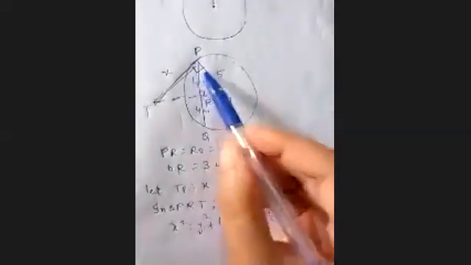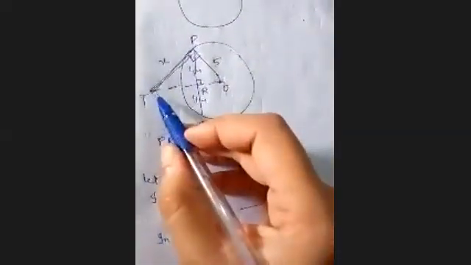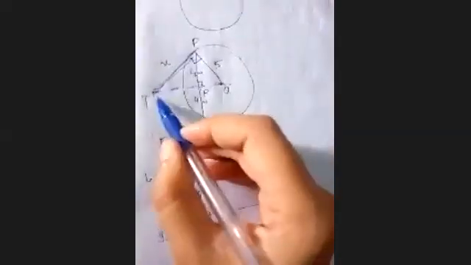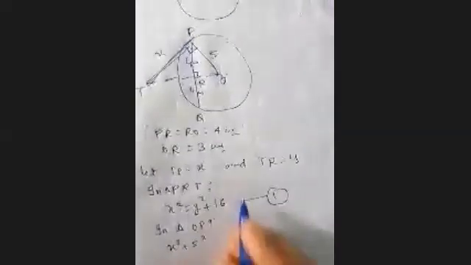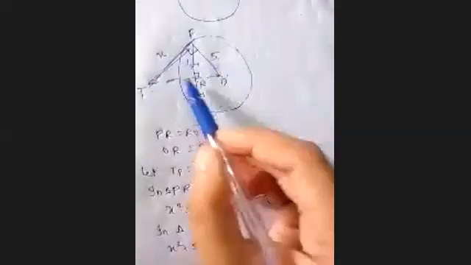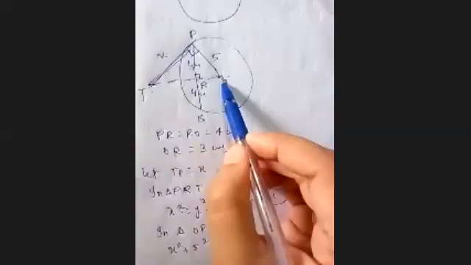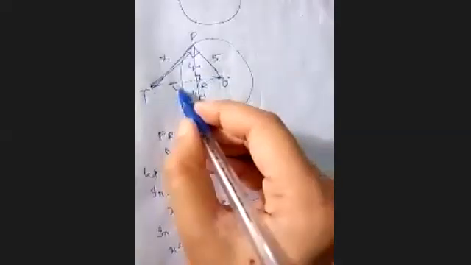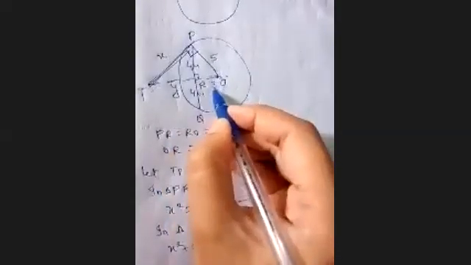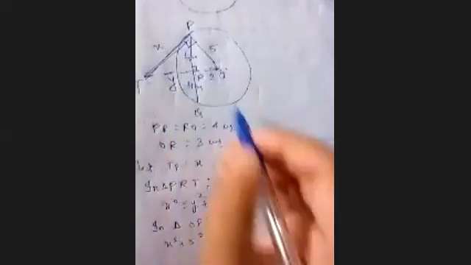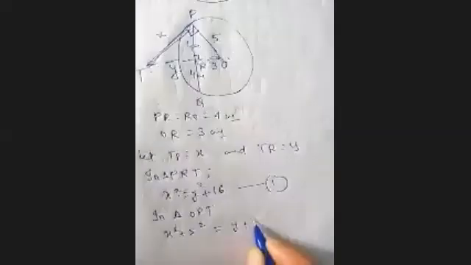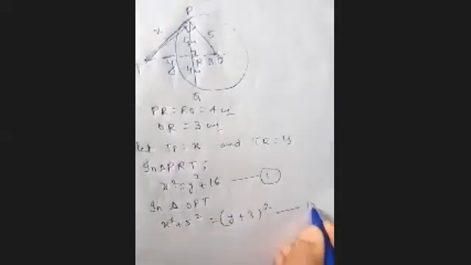Similarly, you can take triangle OPT. So in triangle OPT, you can write x square plus 5 square equals to this hypotenuse. What is your hypotenuse? This is y that you have assumed, and this is 3. So total length of this OT is y plus 3 whole square. So you can write y plus 3 whole square. This is your second equation.